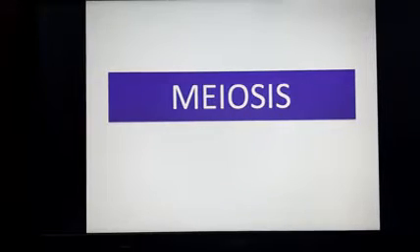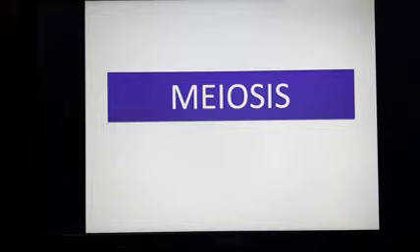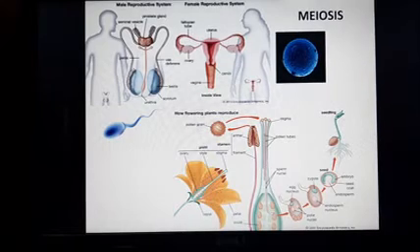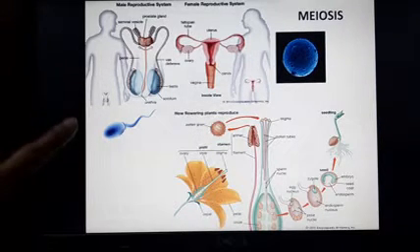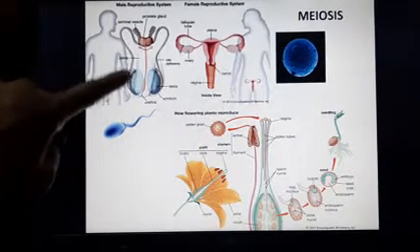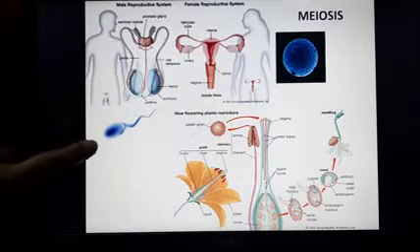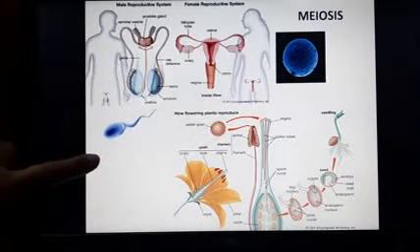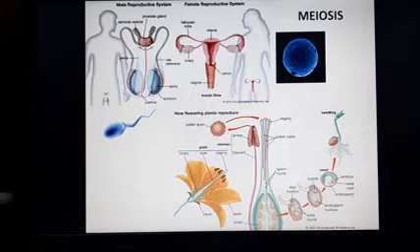Today we are going to look at the second type of cell division, which is called meiosis. Meiosis takes place in the sex cells, the cells present in the sex organs, and therefore I have a little slide here just to show you. This is the male reproductive organs. The male reproductive organs produce the sperm, and the sperms are a product of the meiotic division.